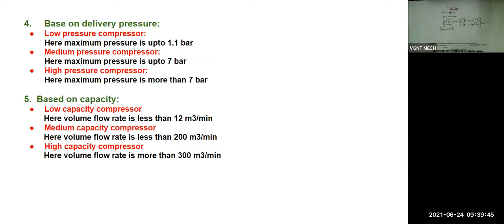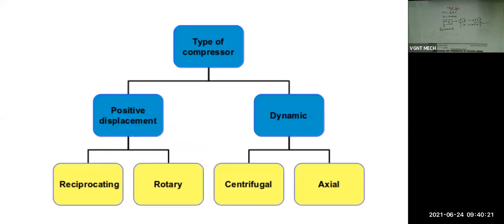If in the current semester your question paper pattern is like part A and part B, where part A has 2 marks and 3 marks questions, then you can get this kind of question, classification of compressor. But if they ask 8 marks or 15 marks questions, like last semester, a total of 8 questions out of which any 5 you have to write, then I don't think they will ask the classification of compressor. So for a 2 marks or 3 marks question, you have to draw this one and write the 5 classifications.